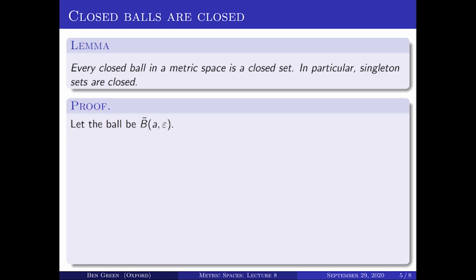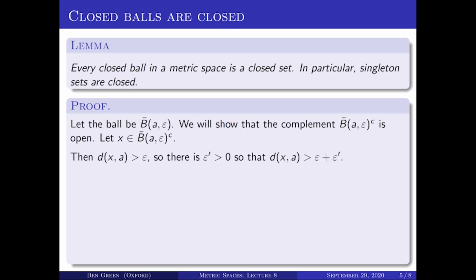Now, the proof of this will go along rather similar lines to the proof that open balls are open. We'll again give the ball a name, so we'll call it the closed ball centered on A with radius epsilon. Just to remind you, this is the set of all x whose distance to A is less than or equal to epsilon. That's the definition of this ball. So we'll show, which is what we've got to do, that the complement of this is open. Let x be a point in that complement. Then by definition, the distance from x to A is greater than epsilon.